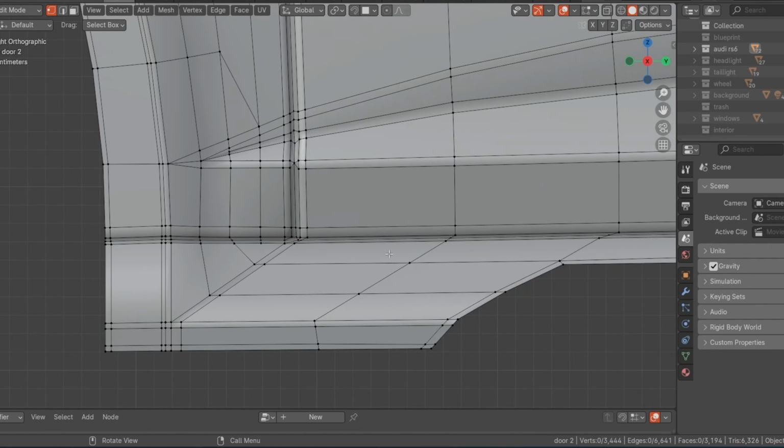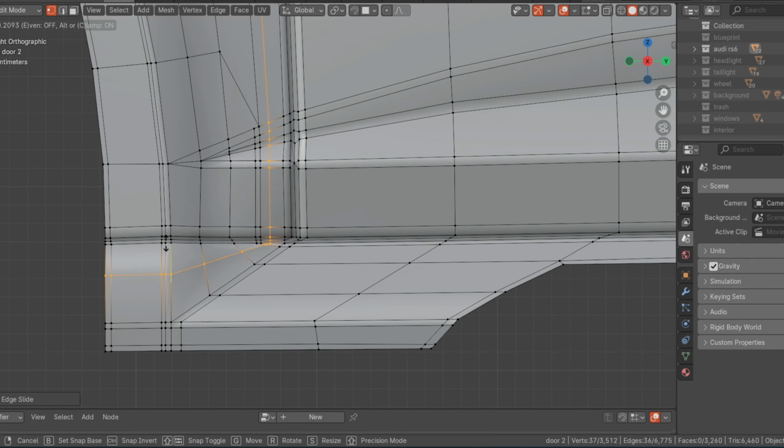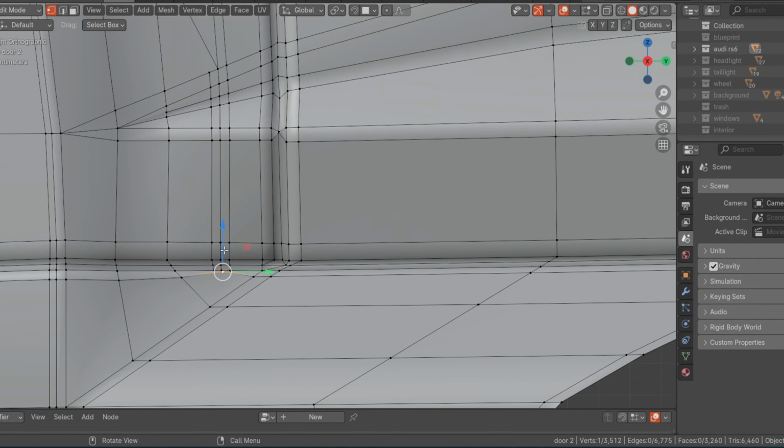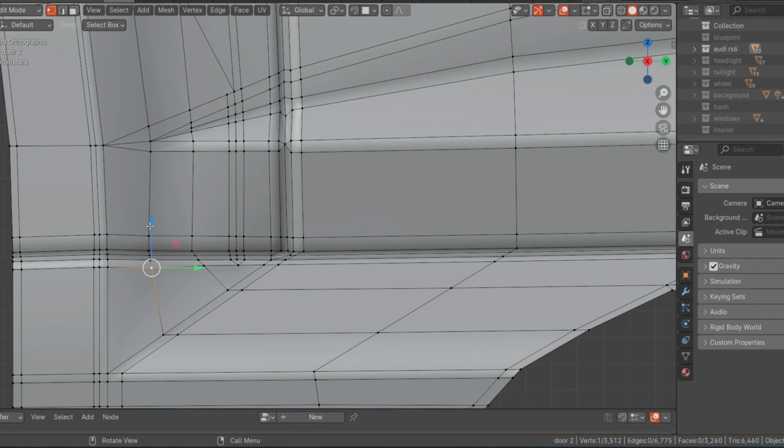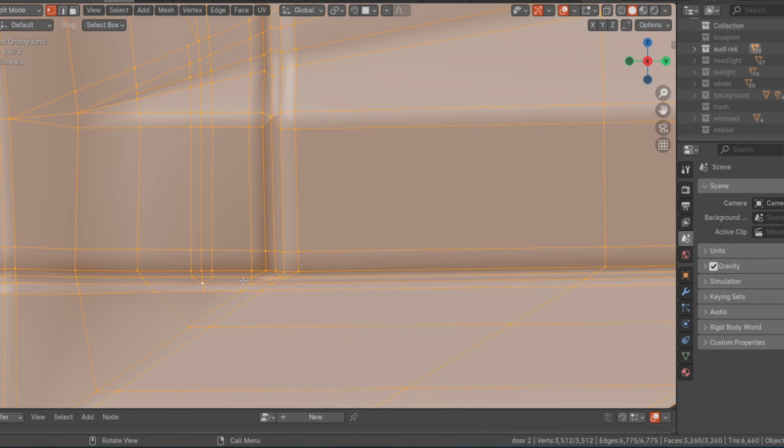Yeah, let's try to sharpen this part now. Add a loop cut right here, move it closer to this end, or double G just to move it closer to this end. Add another one right here also, press E, move it closer to this end. Bring this one down like this. Bring this one up. Select all of this. First select this one also.